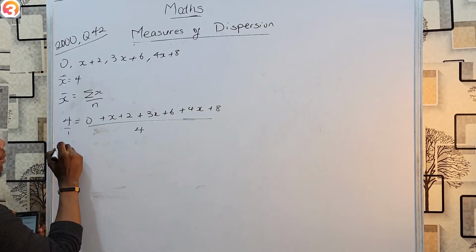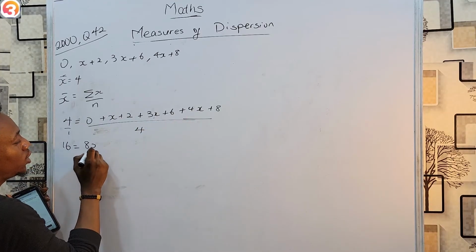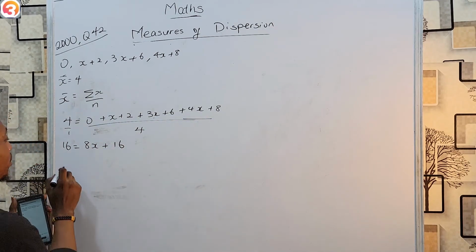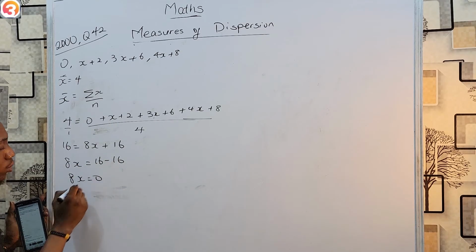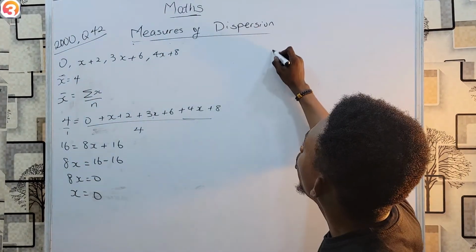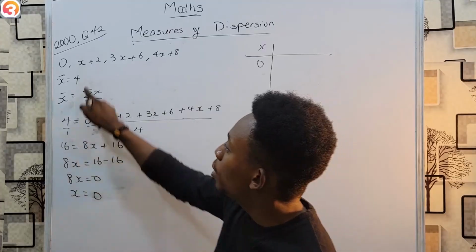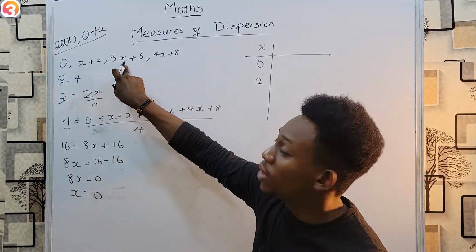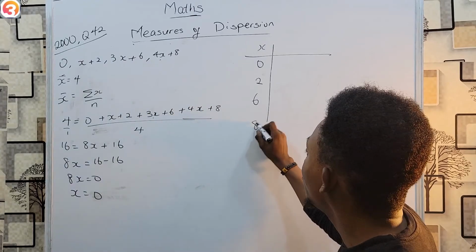So cross multiply. 4 times 4 is 16. Let's do addition here. x plus 3x, 4x, plus 4x, 8x. 2 plus 6, 8, plus 8, 16. Collect like terms. 8x equals 16 minus 16. And as such, 8x is 0, meaning x is 0. And therefore, my data must be, the first one is 0. Now, putting 0 here representing x, 0 plus 2 is 2. 3 times 0 is 0, plus 6 is 6. 4 times 0 is 0, plus 8 is 8.